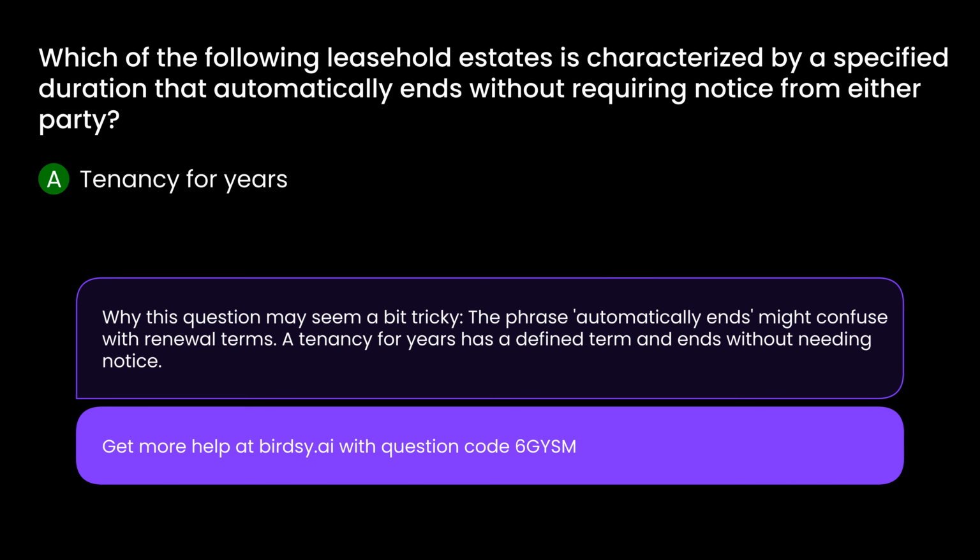Why this question may seem a bit tricky. The phrase "automatically ends" might confuse with renewal terms. A tenancy for years has a defined term and ends without needing notice.